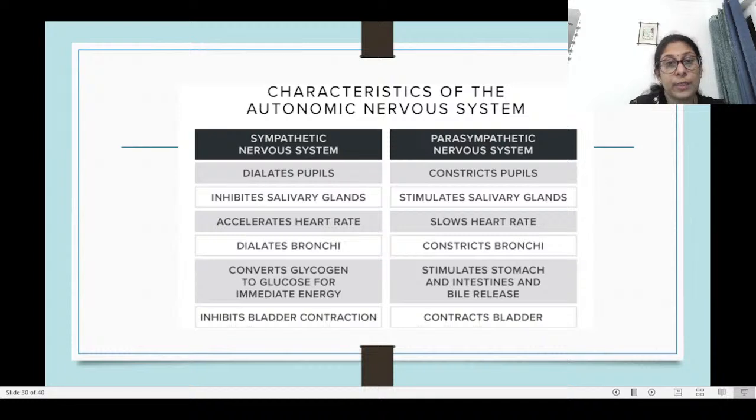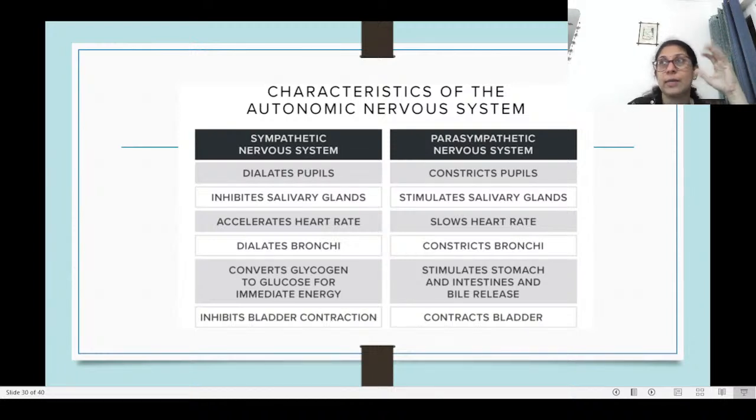And within the autonomic nervous system, we saw sympathetic and parasympathetic as the two types. Major characteristics of the sympathetic nervous system: it dilates the pupil. Sympathetic, we said, is when we are in an emergency situation, and parasympathetic is when we are in a restful situation.